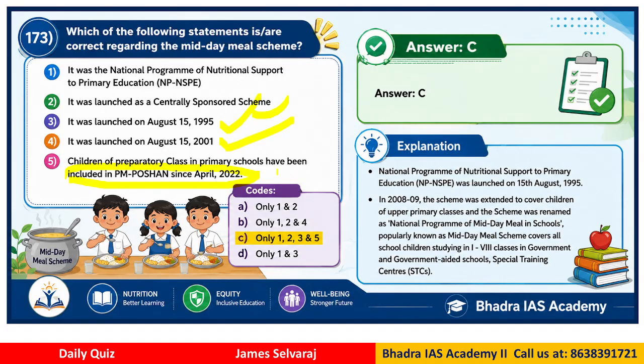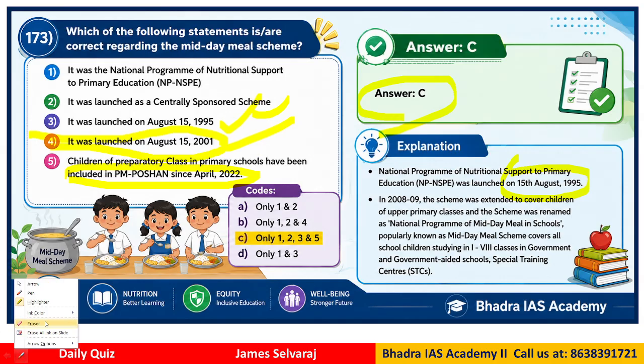Right? So which of these are correct? The answer is C, right? Since there are so many statements, you have to pay attention to each statement. So statements 1, 2, 3, 5 are correct. Only statement 4 is not correct, right? Because this program actually was launched in 1995, okay, not 2001.